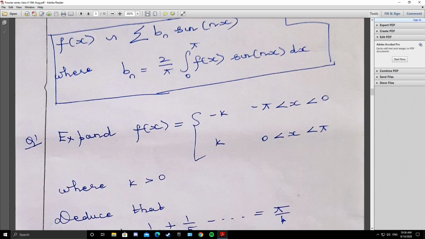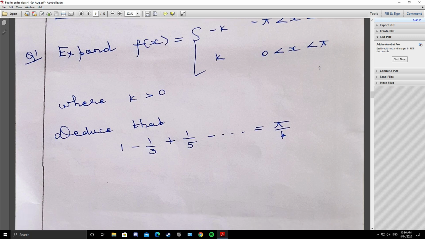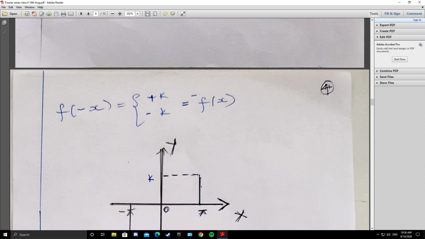Now we will get into the first question. Expand f(x) = -k from -π to 0, k from 0 to π as a Fourier series. Deduce that 1 - 1/3 + 1/5 - etc. equals π/4. So you see the question. You are asked to expand f(x) as a Fourier series. f(x) is defined in the interval (-π, π), the lowest endpoint -π, the highest endpoint π.